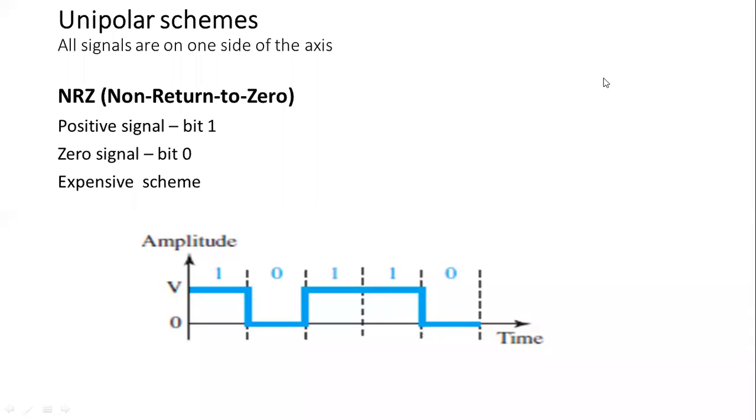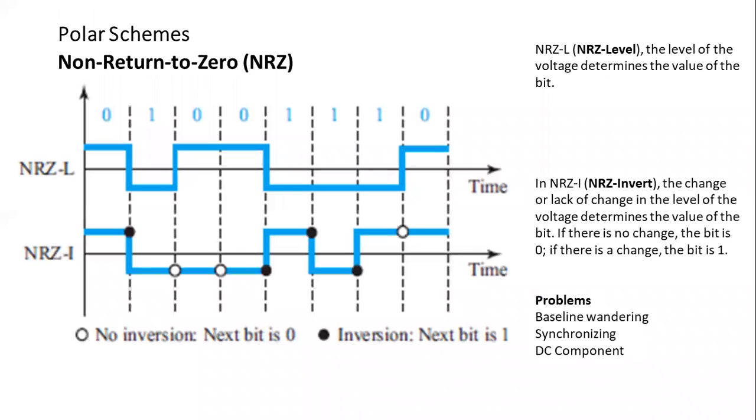The second scheme is the bipolar scheme or polar schemes. In the polar schemes we have the first technique, that is non-return to zero for level, and non-return to zero for inversion.